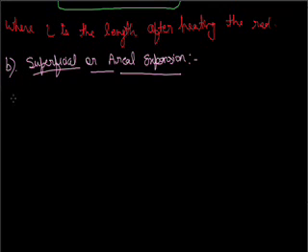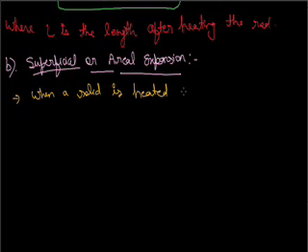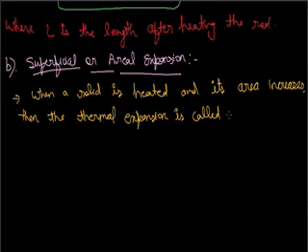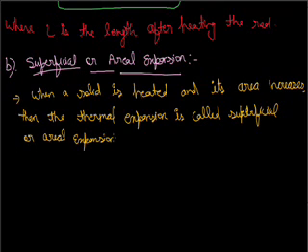Why do we use the term aerial? Because in this case area increases.